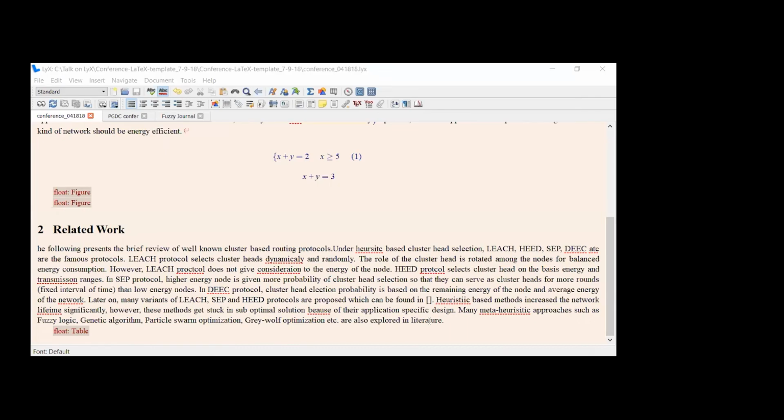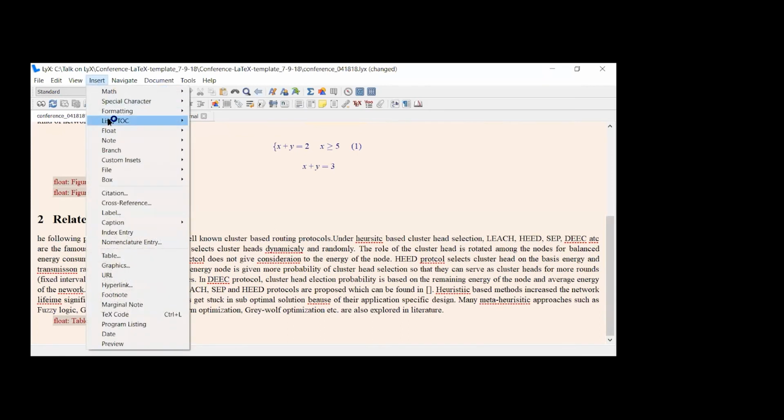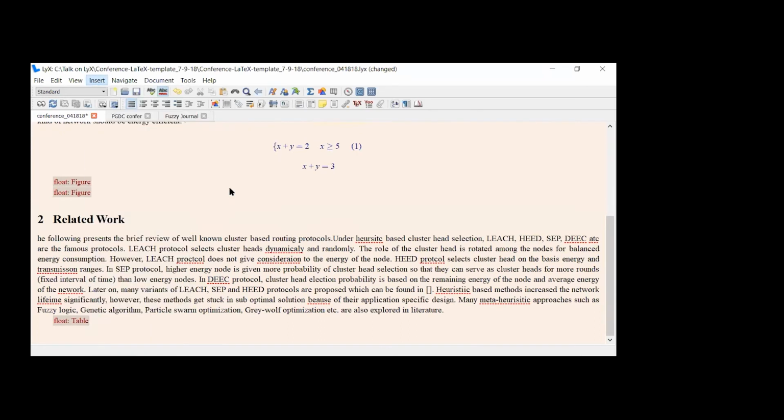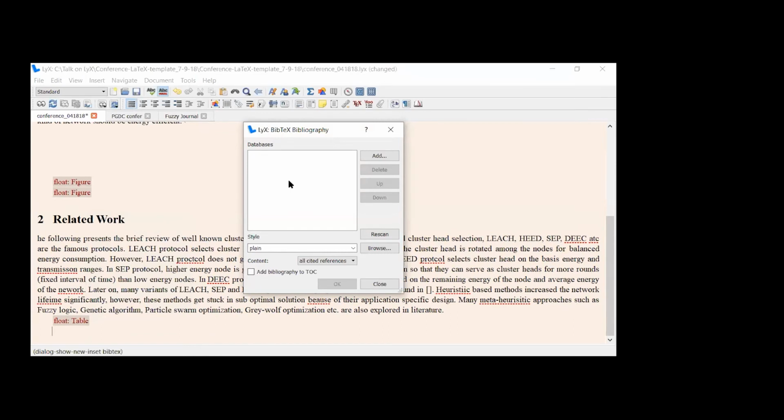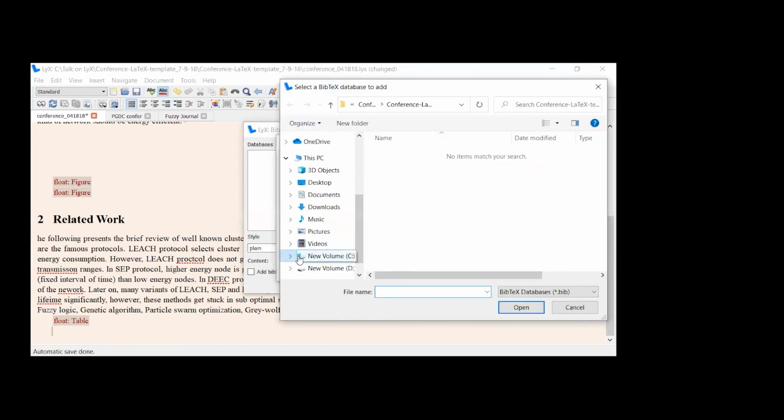So again, share screen, come to the tool again. Now you want to generate references for your file. So you have to go to Insert, List Bibliography. Now it will ask for the references .bib file that you have created. You have to add that bib file. Go to Add, then Browse.